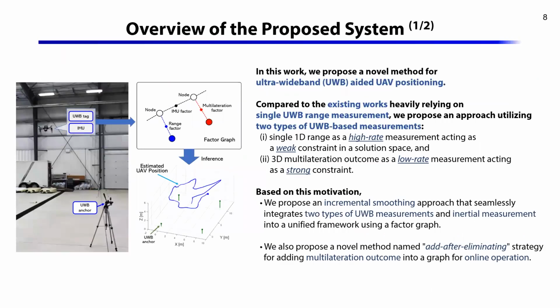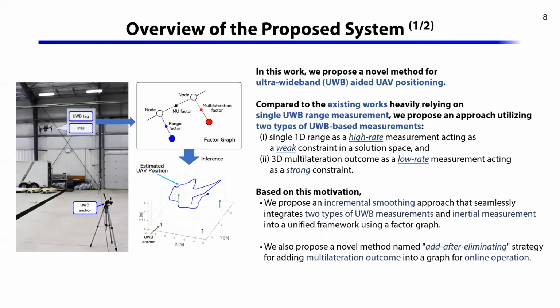I described the overview of the proposed system. In this work, we propose a method for ultra-wideband aided UAV positioning. Compared to the existing works heavily relying on single UWB range measurement, we propose an approach utilizing two types of UWB-based measurement. The first, single 1D range as a high rate measurement, acting as a weak constraint in a solution space. And second, 3D multilateration outcomes as a low rate measurement, acting as a strong constraint.